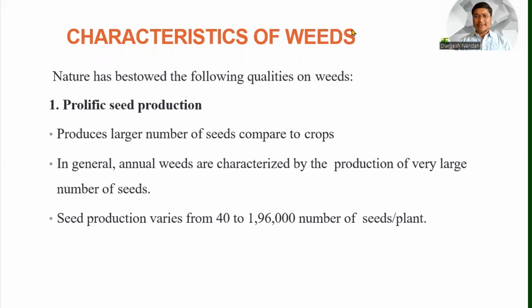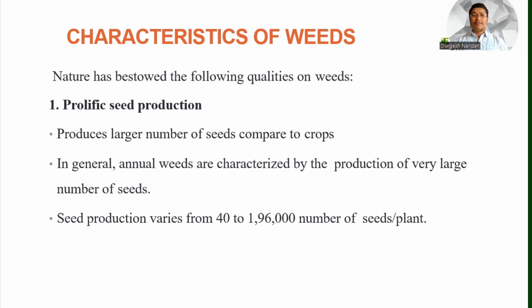So now the second thing is to discuss the characteristics of weeds, because why are weeds better than our crops? What characteristics are found in weeds, and how can we find out in our fields whether something is a weed or not? On the basis of the definition you can easily find weeds in your fields, but some characteristics of weeds need to be known, because they make weeds more effective.